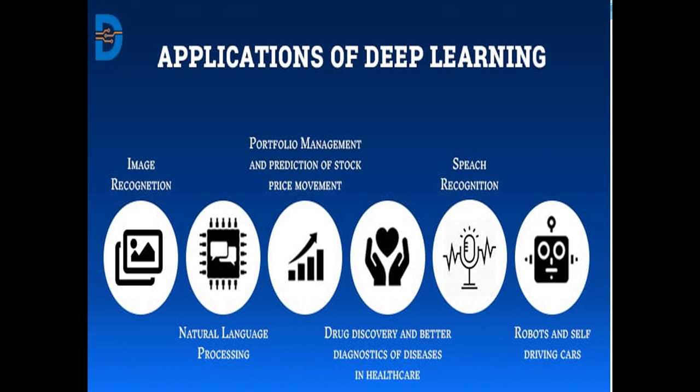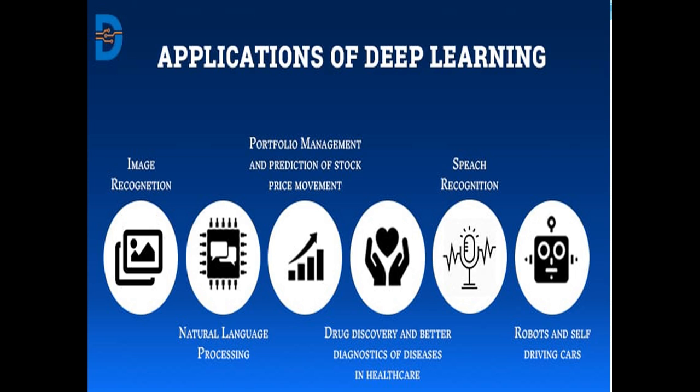The first application is image recognition. There are so many smart applications that do face recognition, image recognition, and object detection by this image recognition. The next one is natural language processing, where semantics and language translations, automatic machine translations from one language to another language, are performed by natural language processing.